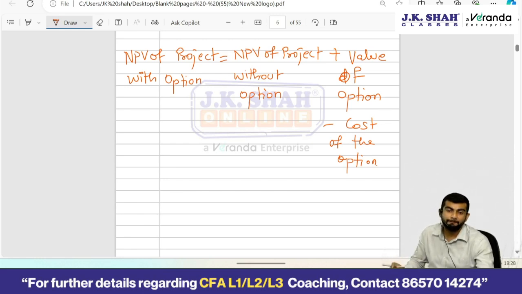Then we had flexibility options. In that we had two: production flexibility, making workers work overtime and all; price setting flexibility, charging whatever price I may want, like that. And finally we had fundamental options, the projects which are themselves options. We had taken the example of a mining business. Mining is a cyclical business, we all know that.